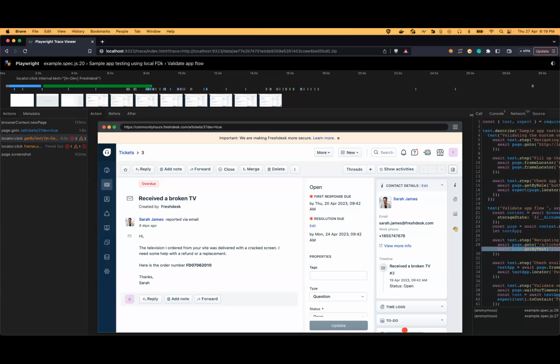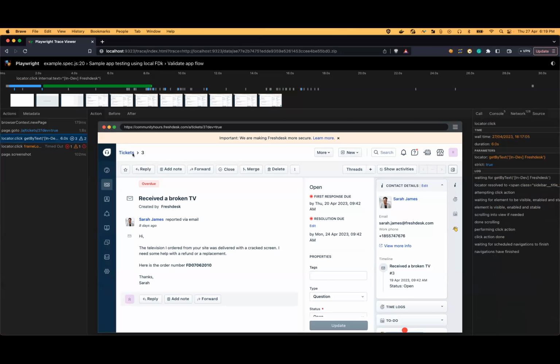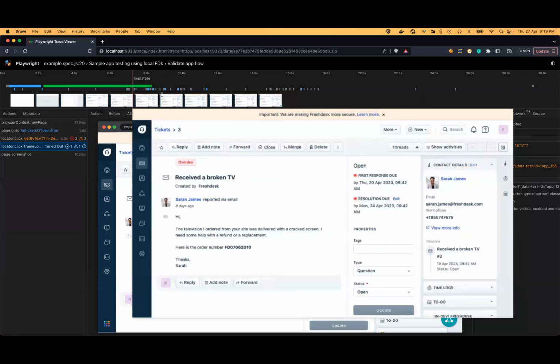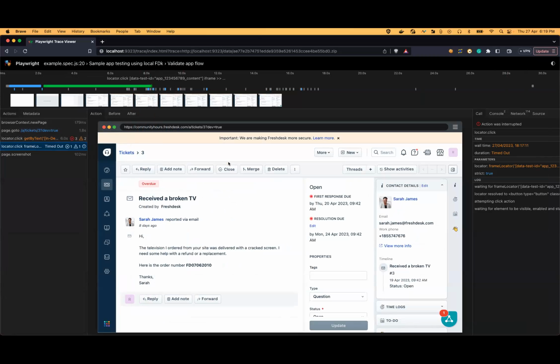So these detailed calls would be happening. With the help of these traces, we would be able to easily figure out and debug the issues. And this is a trace which I opened in my local browser.